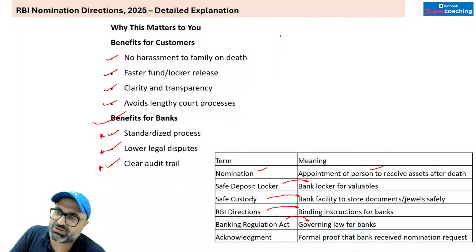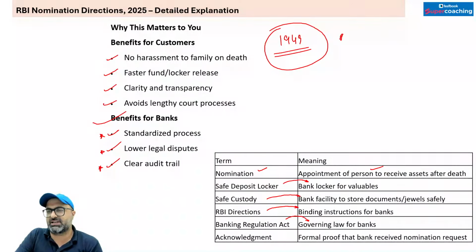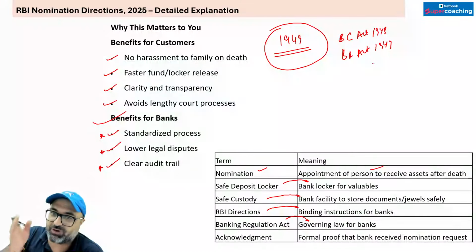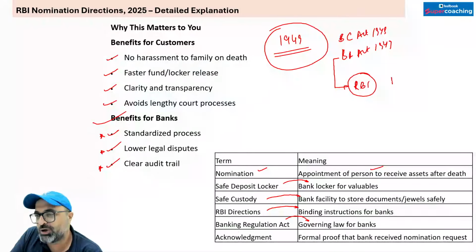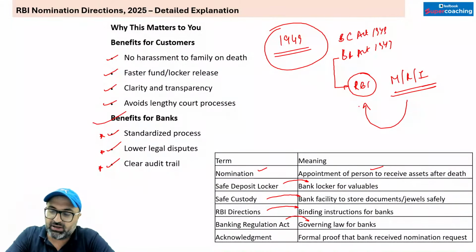It's a governing law which was introduced in 1949, and remember that before independence in India, the banking sector was not legalized. The banking sector was basically legalized under the Banking Companies Act 1949, and this same act was renamed the Banking Regulation Act 1949. You all study RBI is the regulator of the banking sector, but do you know RBI from day one was not the regulator of the banking sector? Rather, under the Banking Regulation Act 1949, RBI was given the power to monitor, regulate and inspect the banking sector, and that is the reason this Banking Regulation Act is really very important.